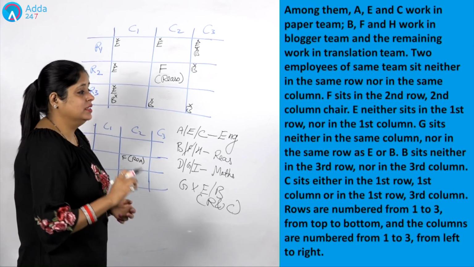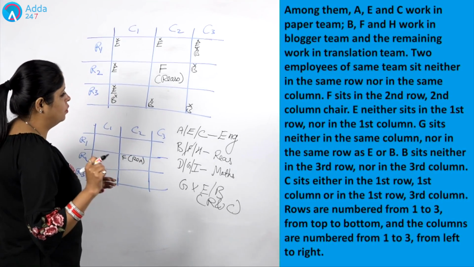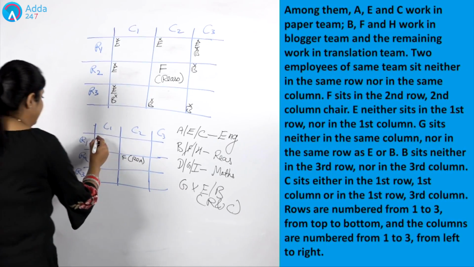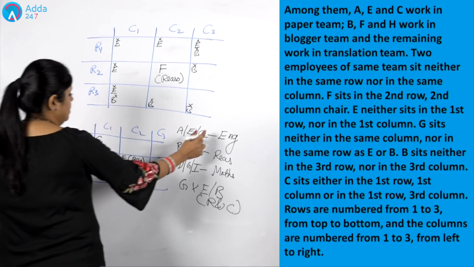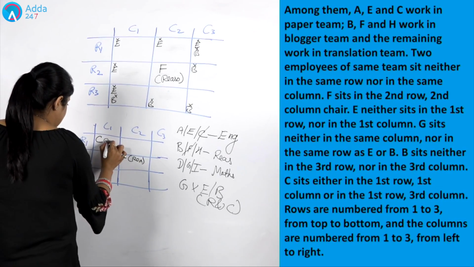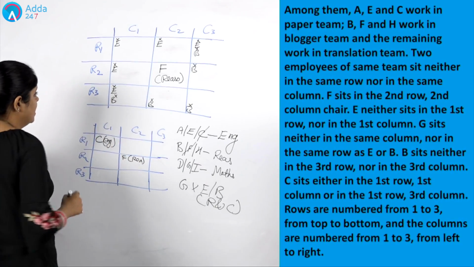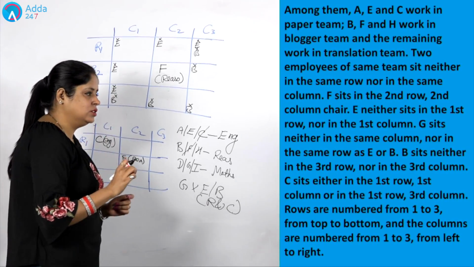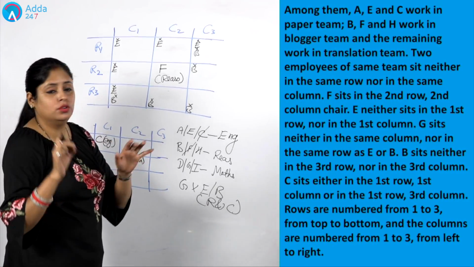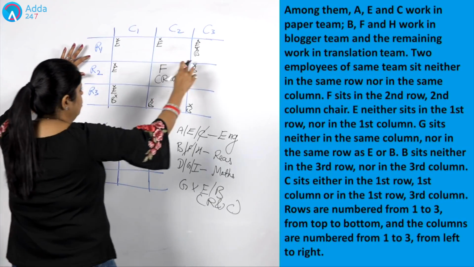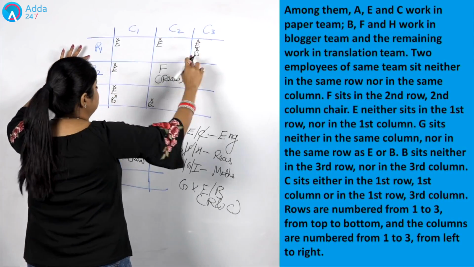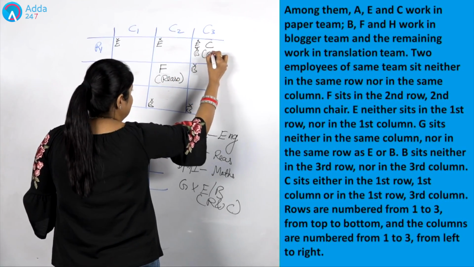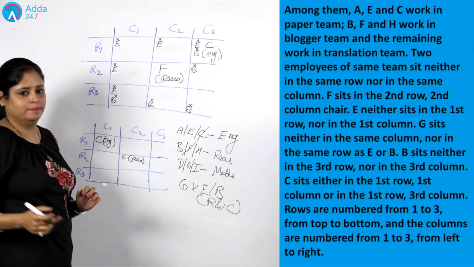Okay. Further, C sits in the first row, first column. One possible case for C is this, and the subject which is associated with C is English. So we will place English here. Now, one more possible place for C is in the first row, third column. So this is another case to place C, and the subject here is English.